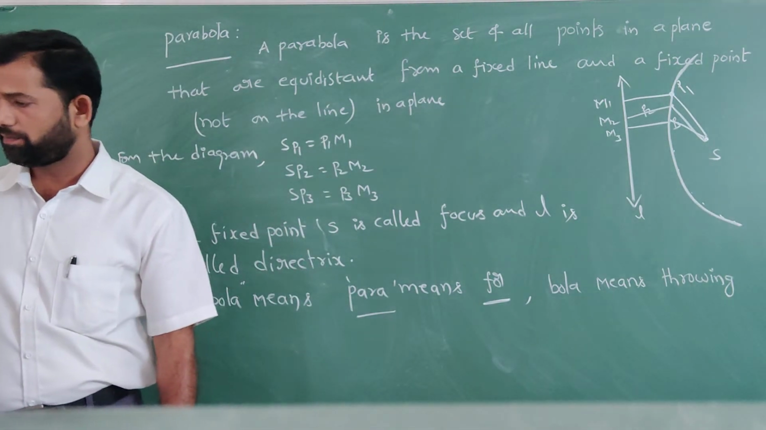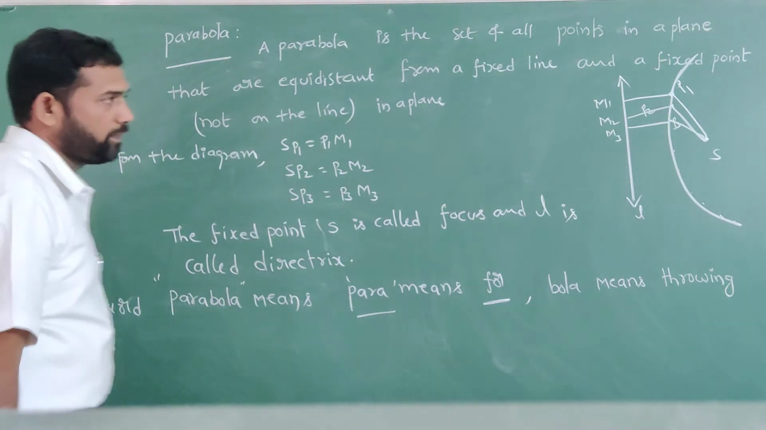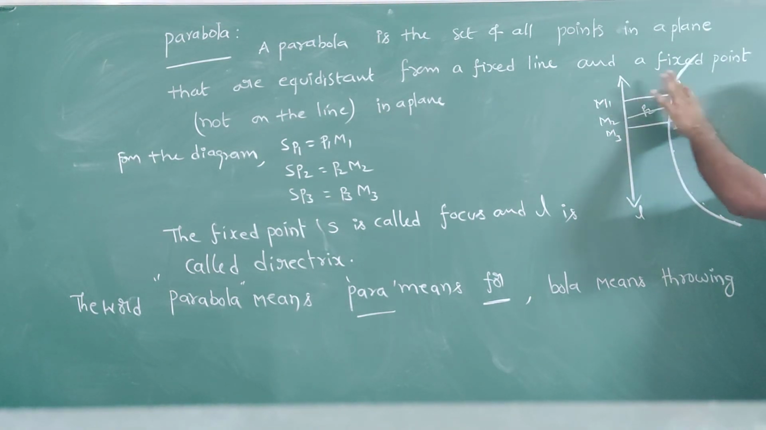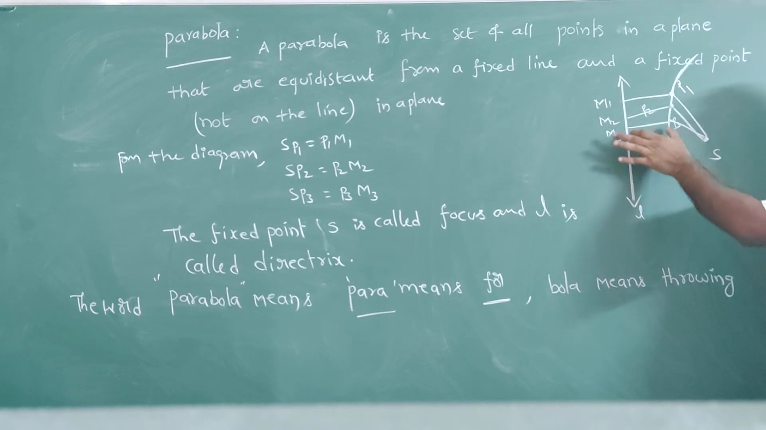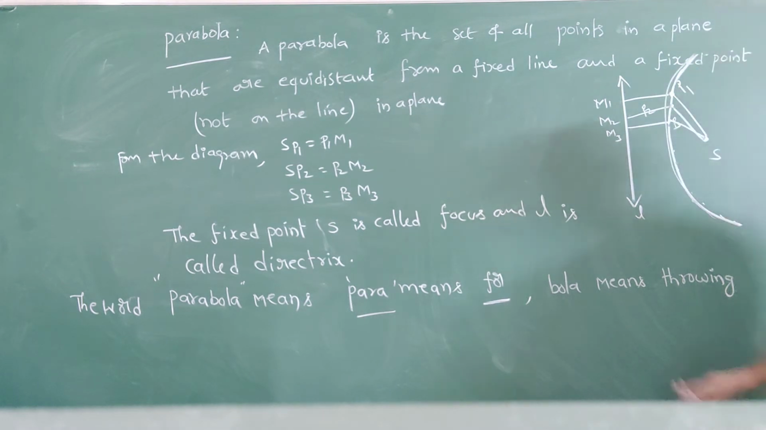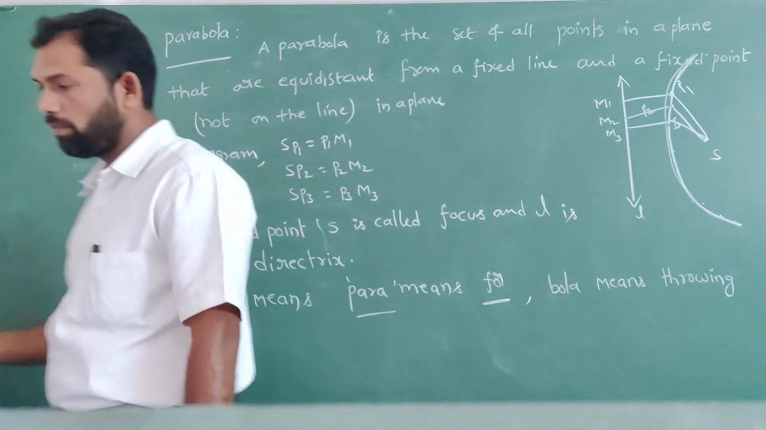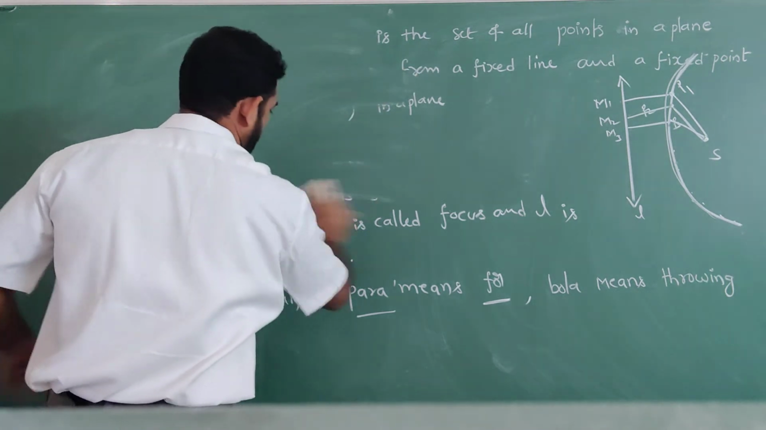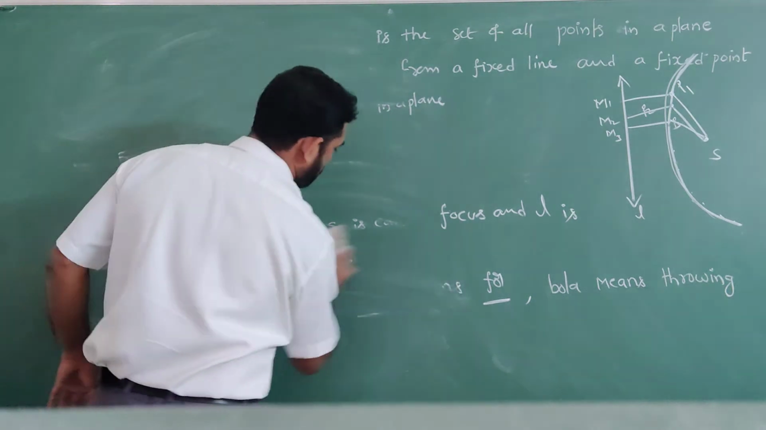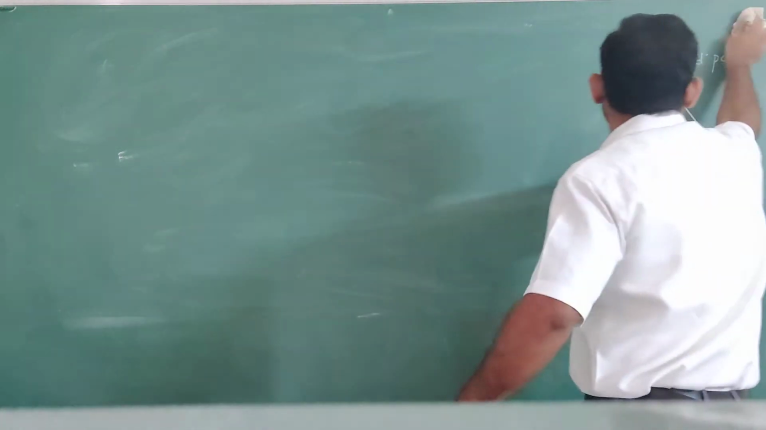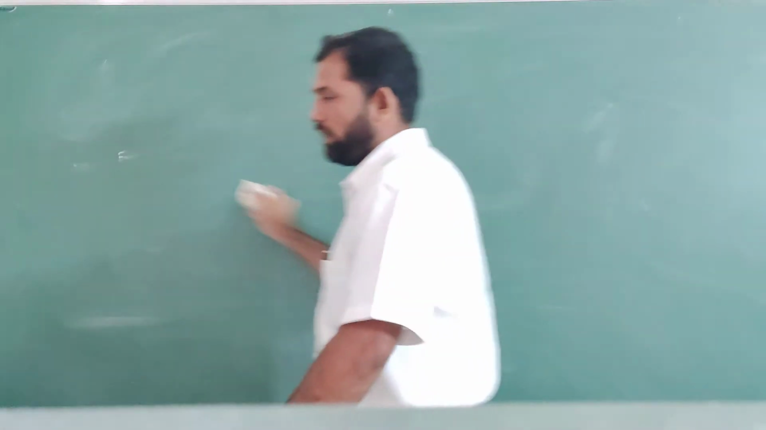Next, small definitions. Parabola means the distance from the fixed point to any point is the same as the distance from that point to the line. For all points P1, P2, P3, P4, P5, P6, when all points are joined, we get one shape that is called the parabola shape. Next, you write small points.